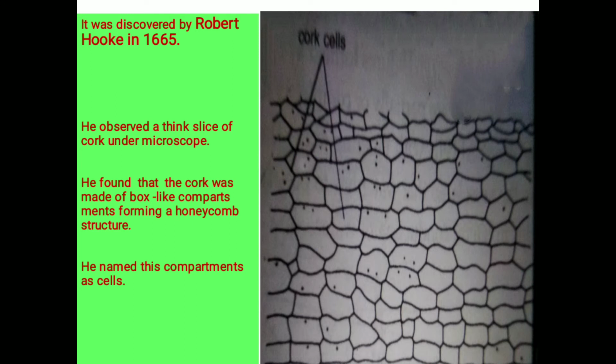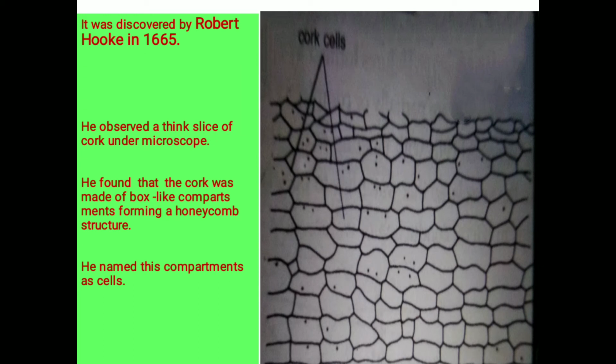It was discovered by Robert Hooke in 1665. He took a thin slice of cork under the microscope and found that cork was made of small box-like compartments forming a honeycomb structure. He named these compartments cells.